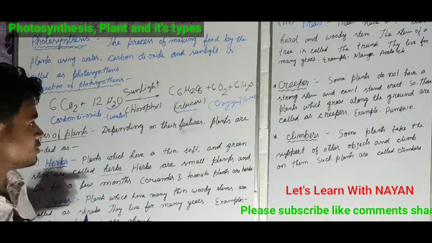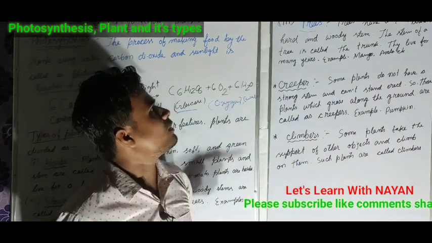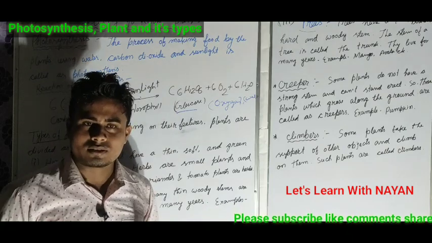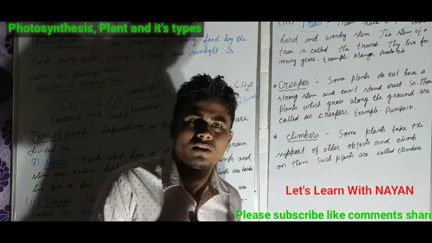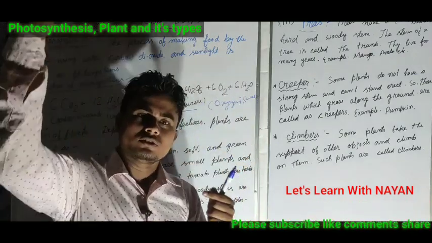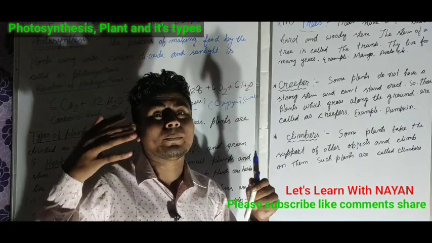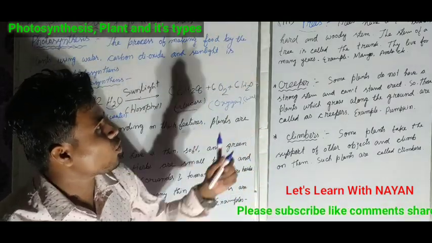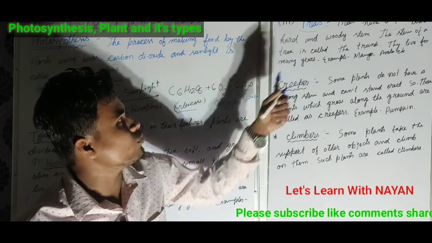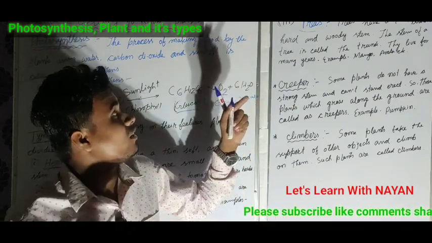So this hibiscus and also this rose are considered as shrubs. Okay, next come to the next point, trees. What are these trees? Compared to the herbs and shrubs, these trees are more developed. That means they can live for many years. So trees have a tall, broad, hard and woody stem.